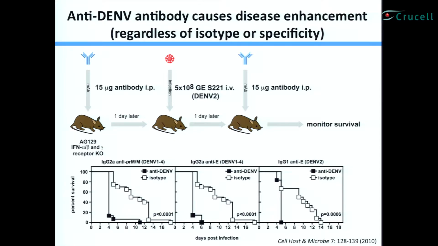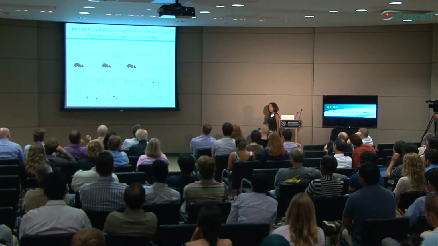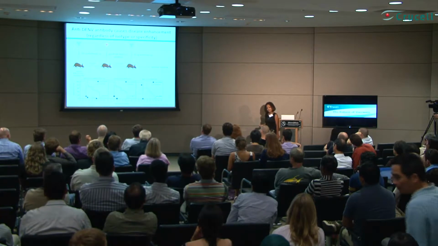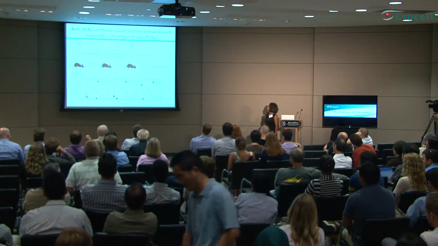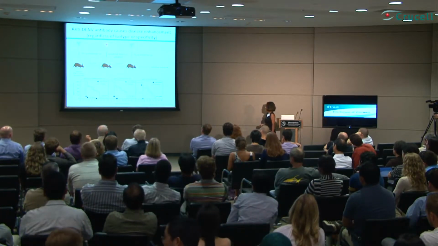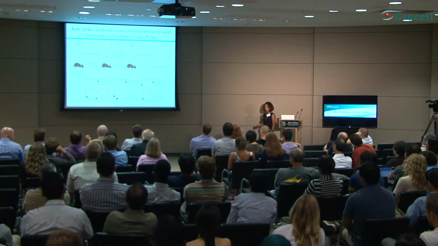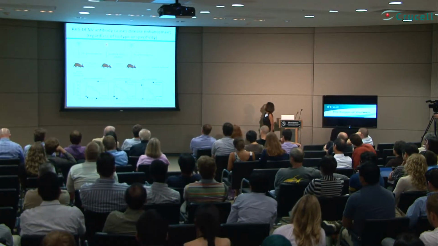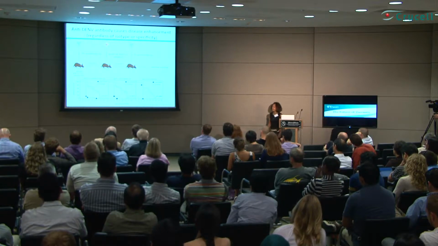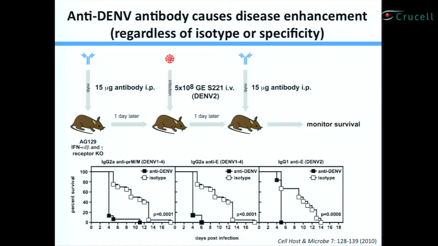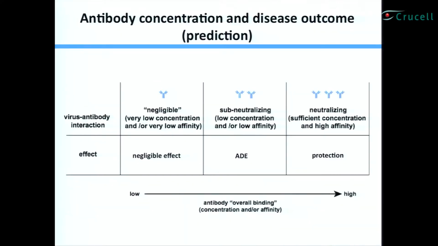Now, what was really exciting for Rafi and Tyler was that when mice were injected with this antibody at this concentration, they developed severe lethal disease, and most of them died within the first 4 days of infection. What's important is that none of these mice exhibited signs of paralysis. This is a very important development for the field, in terms of having a mouse model not showing a paralytic phenotype. So this shows that antibodies can enhance the severity of disease.